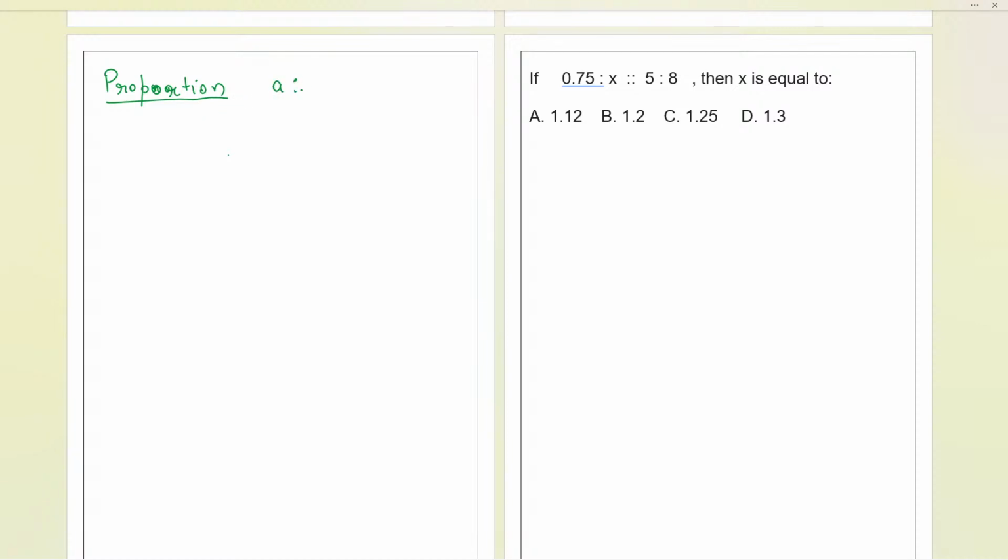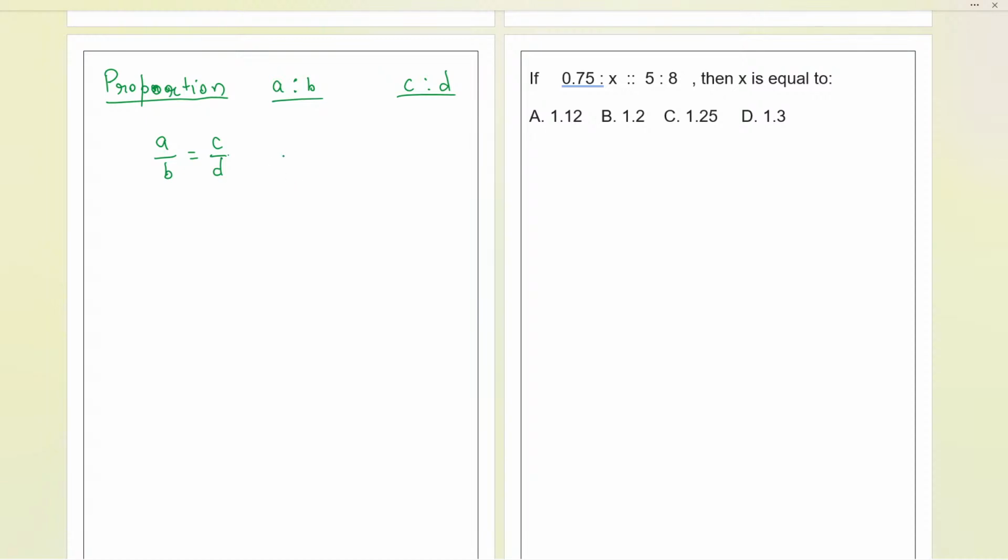Suppose the two ratios are A is to B and C is to D, and I want to compare them, whatever might be the reason. So how will I write? I'll write A divided by B equals C upon D. Basically the two ratios I'll be equating. Equating them means that we'll make them equal. The final ratio will remain the same.